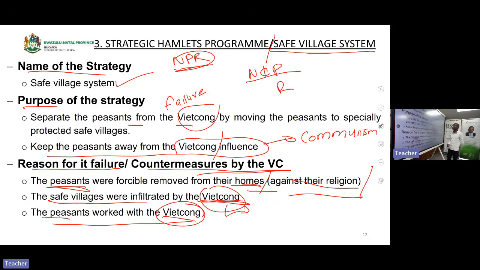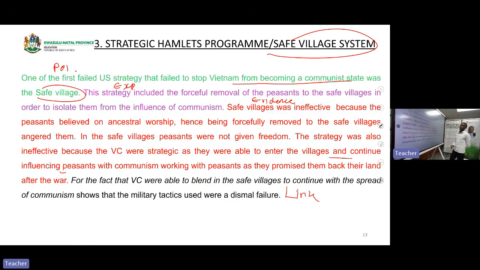And then, the lower part of your paragraph must have the reasons for its failure, why it failed. Just like this. Now here, we use NPR. The name of the strategy is here in the first part of your paragraph. The purpose is here.